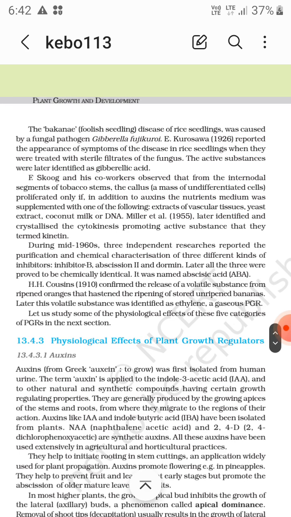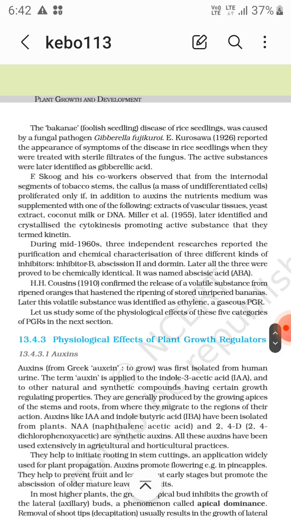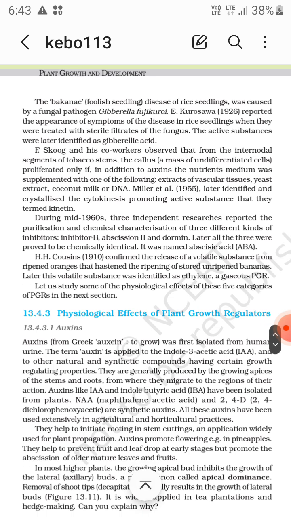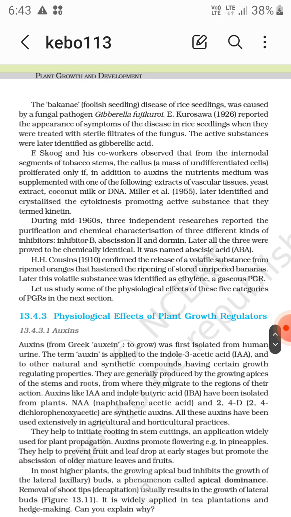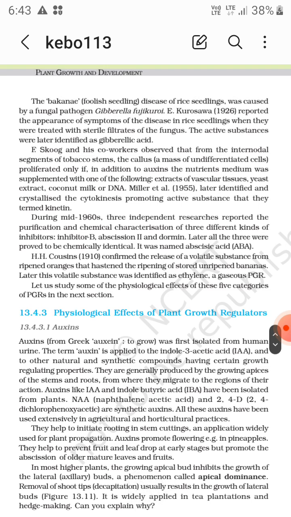Now F. Skoog and his co-workers observed that from the internodal segments of tobacco stem, the callus, that is a mass of undifferentiated cells, proliferated only if, in addition to auxin, the nutrient medium was supplemented with one of the following: extracts of vascular tissues, yeast extract, coconut milk, or DNA. Miller et al. in 1955 later identified and crystallized the cytokinesis promoting active substance that they termed kinetin.